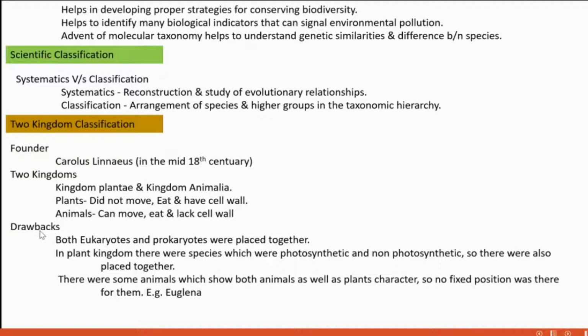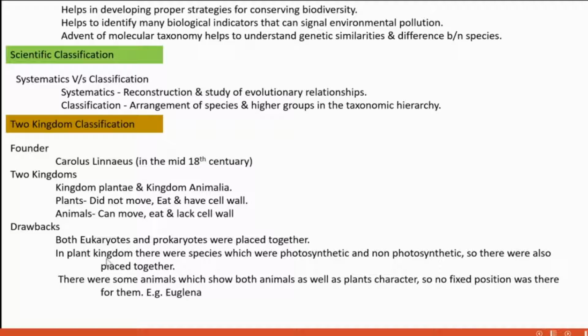What's the drawback? For your examination, be sure that questions like this will come, to write about either the two kingdom, three kingdom, or five kingdom classification, and along with that you need to quote its drawbacks also. The drawbacks of this two kingdom classification are that it places eukaryotes and prokaryotes together.